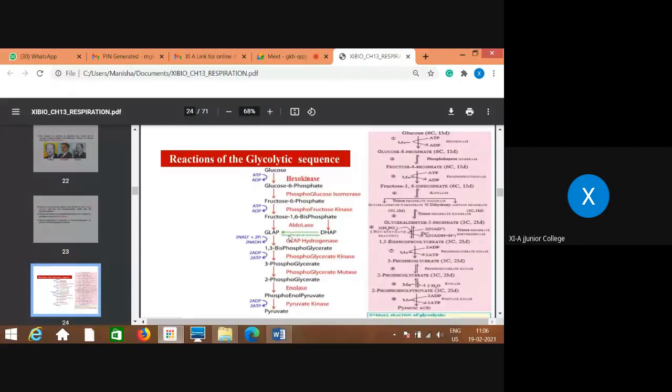Then at the first and third step, ATP is utilized and converted into ADP. Whereas after splitting, when 1,3-BPG gets converted to 3-PGA, here the first ATP is produced, synthesized, that is phosphorylation takes place. And the last step, 10th step, when PEP gets converted into PA, that is pyruvate or pyruvic acid, there ATP is produced.